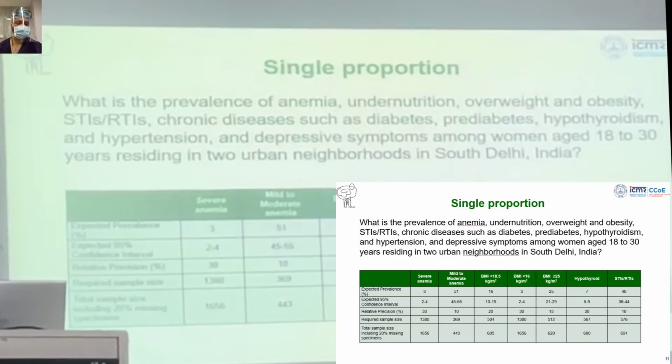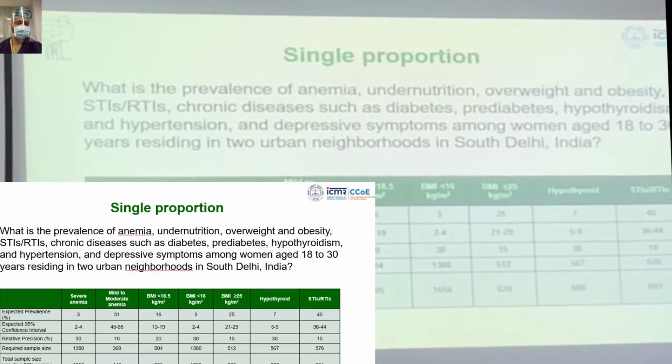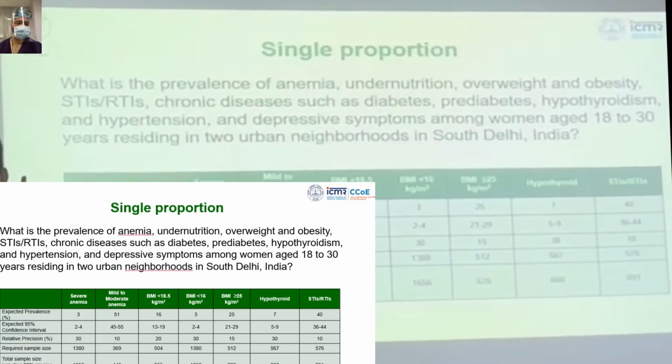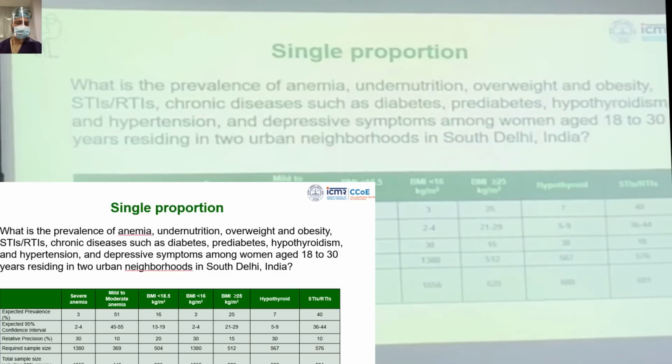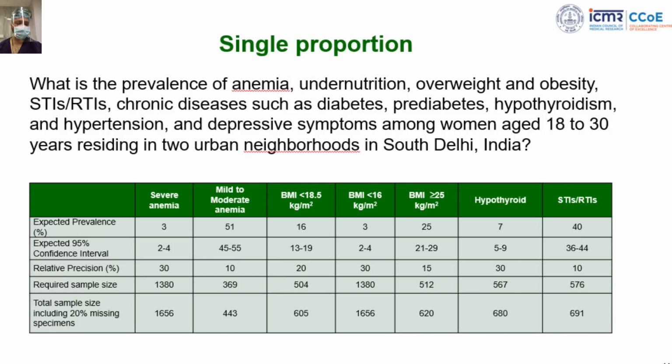Read this. What is the prevalence of anemia, undernutrition, overweight and obesity, sexually transmitted infection, reproductive tract infection, chronic disease such as diabetes, prediabetes, hypothyroidism and hypertension, and depressive symptoms among women aged 18 to 30 years residing in urban neighborhoods in South Delhi? So here we were talking about only a single prevalence study. But here we answered the prevalence of 1, 2, 3, 4, 5, 6, 7, 8, 9, 10 conditions.